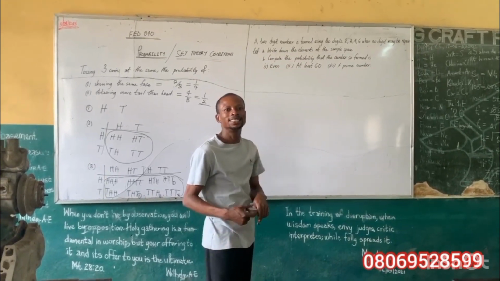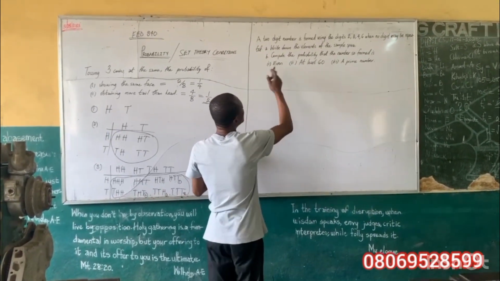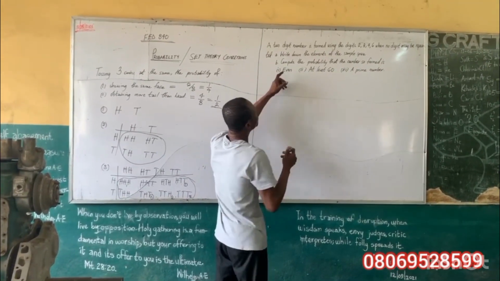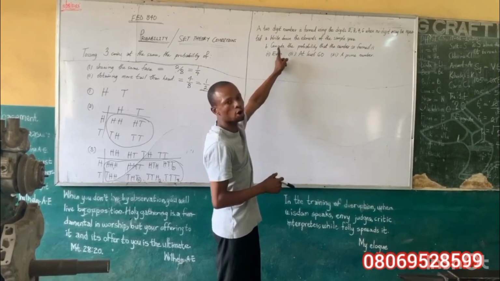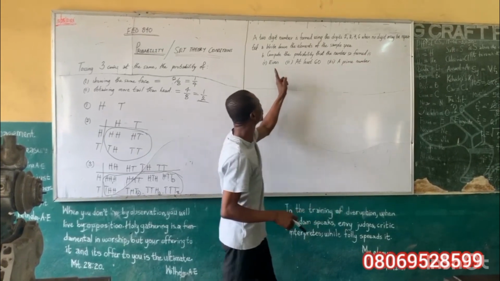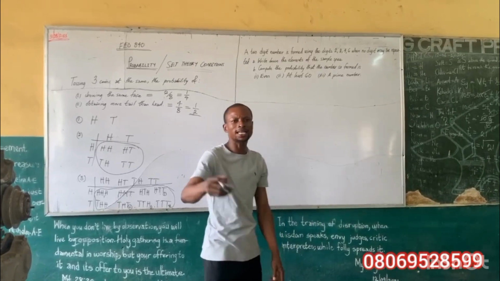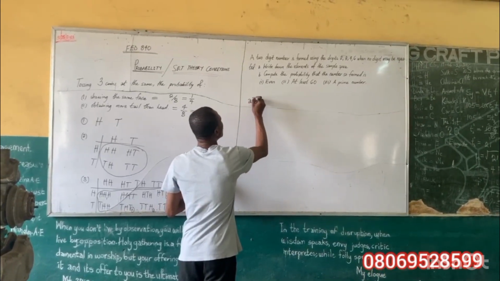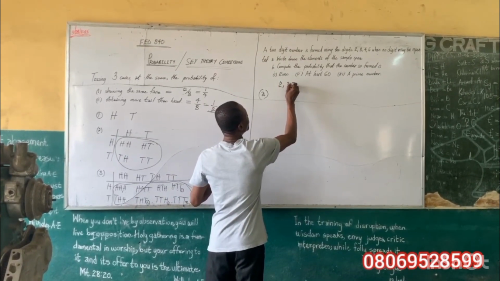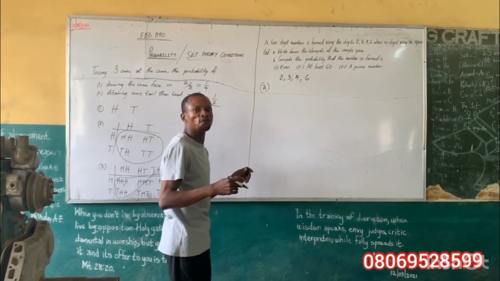Now, it says, write the elements. What are the elements? The elements are what we can get out of it. Let's start with the A part as elements. And the B says, compute the probability that the number so formed is even, at least 60, and a prime number. Let's start with the A part. What are the elements that we can get? Remember that the digits are 2, 3, 4, and 6. And it said we should form a 2-digit number.